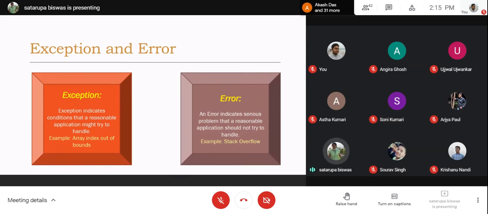So array index out of bounds, then some kind of arithmetic exception, null pointer exception, then illegal argument exception, then number format exception. These are kinds of problems which could be handled from your user program. So these come under the category of exception.